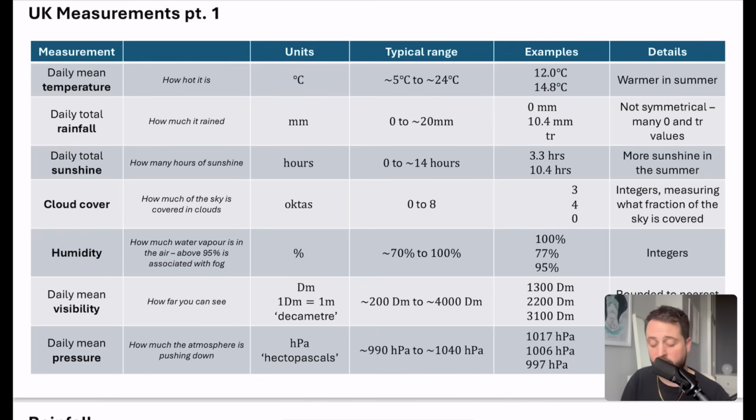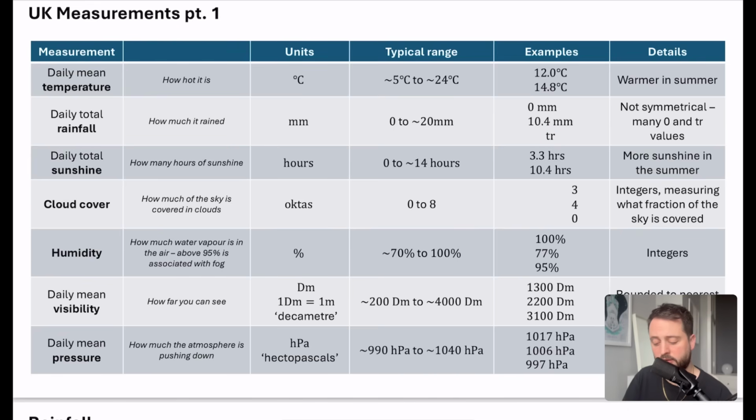You might see something higher than that if there was a lot of rain, but that seems to be what most of the data is. And you can also see that they're rounded to one decimal place, because you've got 0 millimeters, 10.4 millimeters, and this TR, which I'm sure you know means trace, and I'll talk about that on the next slide.